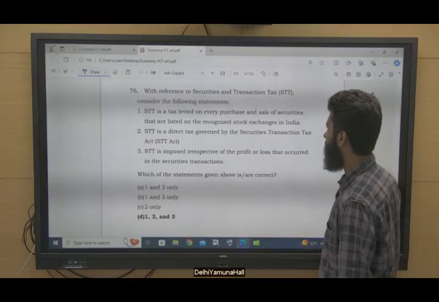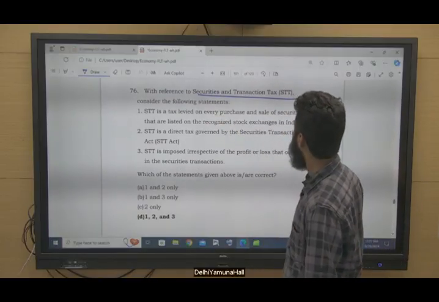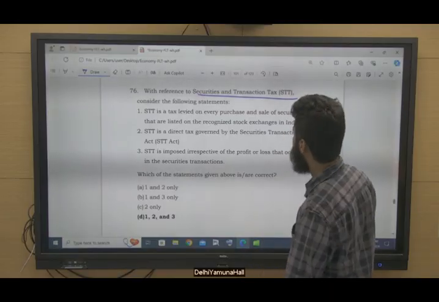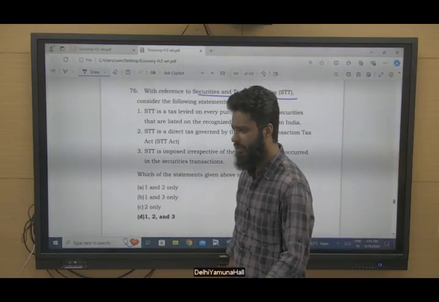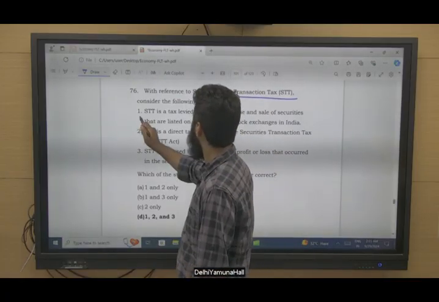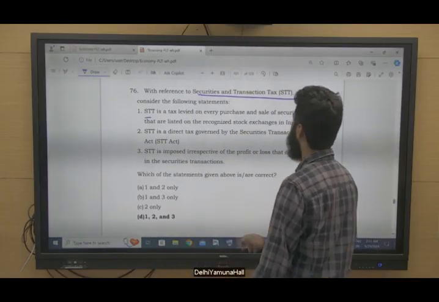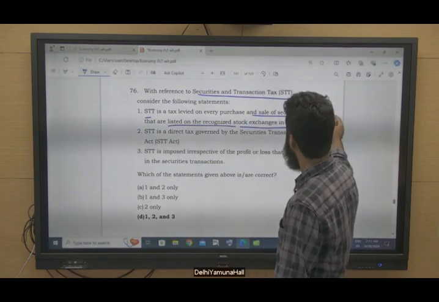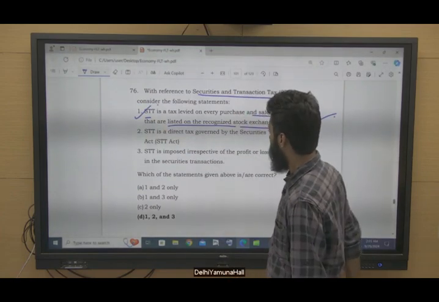Statement number 76. With reference to Securities Transaction Tax, right? When you are selling or buying securities, STT is a tax levied on every purchase and sale of securities, correct, that are listed on the recognized stock exchange in India. Yes, this is correct.